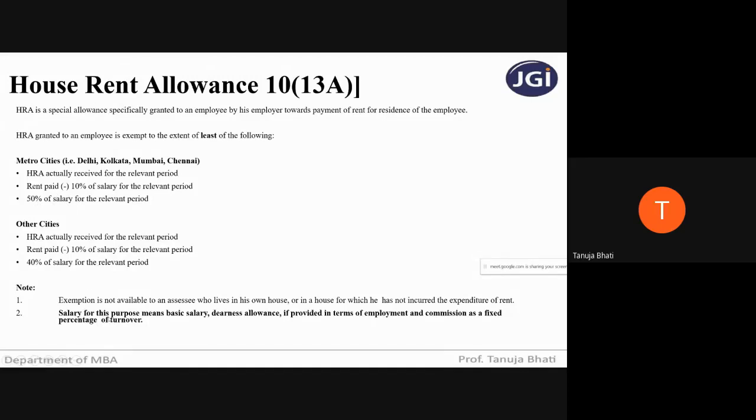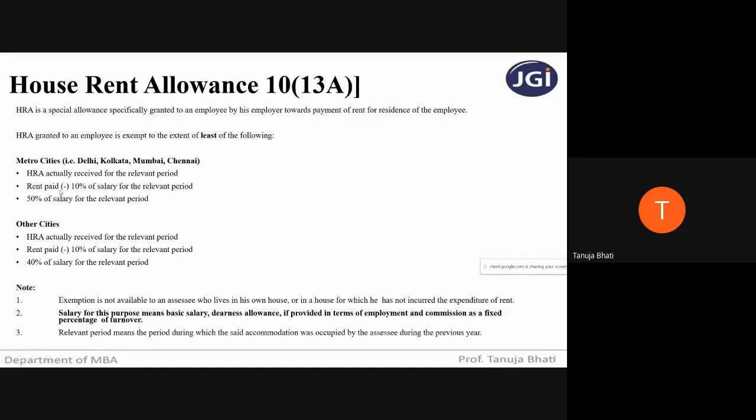So remember, salary for the purpose of HRA only, house rent allowance, means basic salary, dearness allowance, and commission as a fixed percentage of turnover. You have to add all these three, and you have to take 10% of that salary in the second point and 50% of that amount in the third point. So salary for the purpose of HRA is nothing but basic salary, dearness allowance, commission as a fixed percentage of turnover.